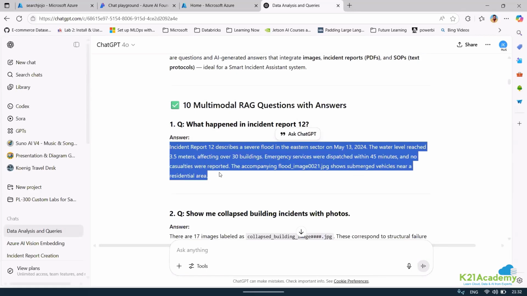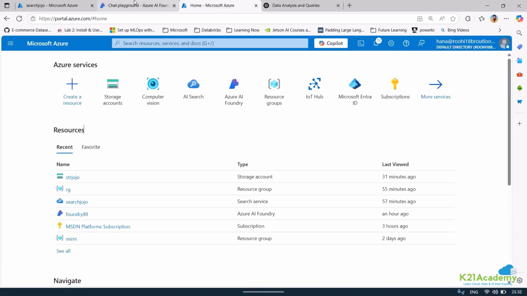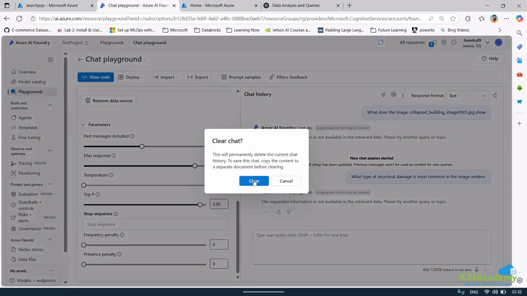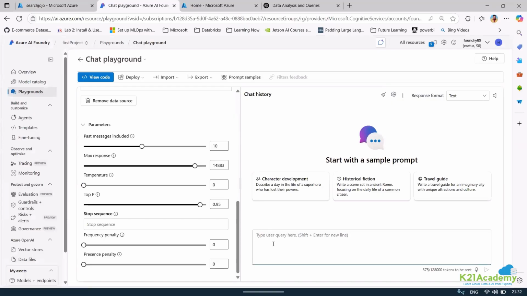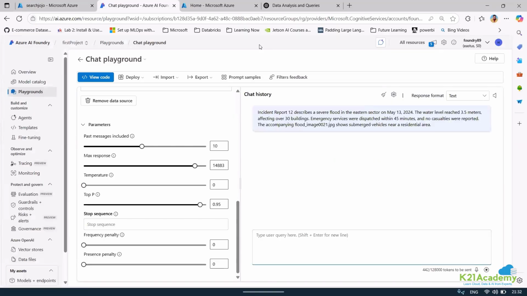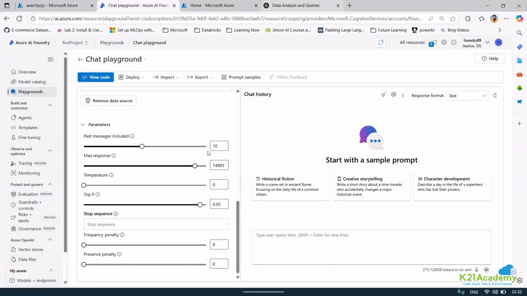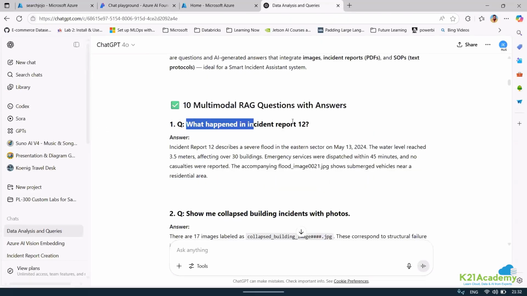If I ask this question, let me just refresh. Sorry, I have given an answer actually. So let me ask this question: what happened in incident report 12, and let me check it with the GPT answer itself.